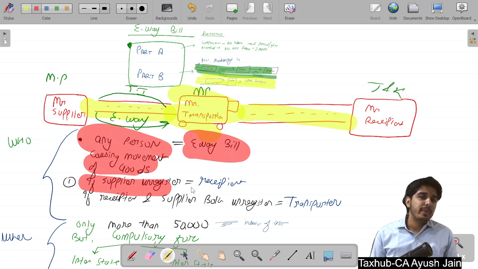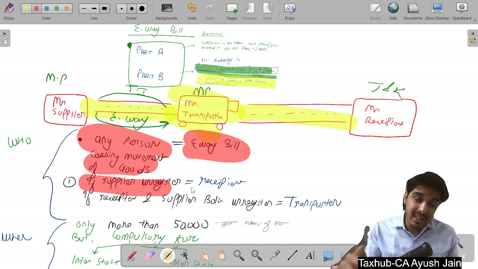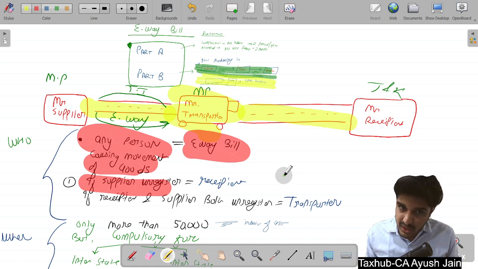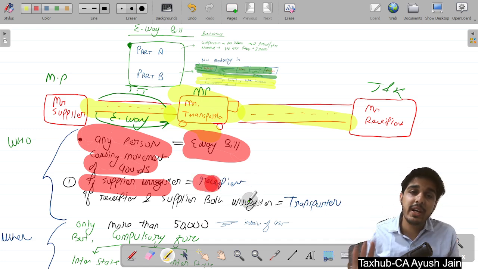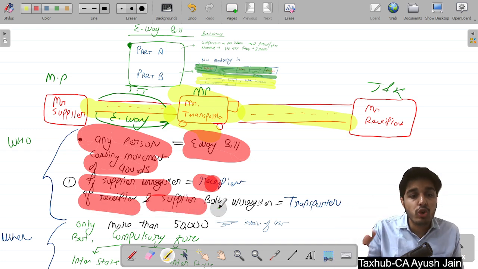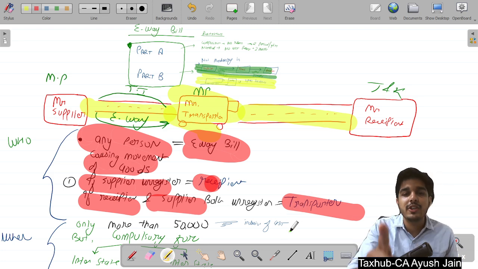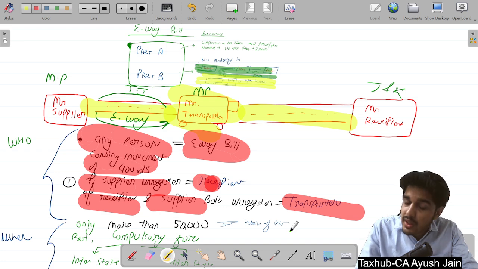The government said that I will not exempt anyone in any case. If the supplier is unregistered, then the recipient shall be liable to issue it. In case the supplier and recipient are both unregistered, then the liability arises on the transporter. Hey transporter, you have to prepare the e-way bill.